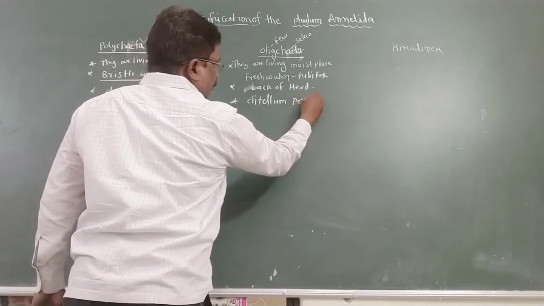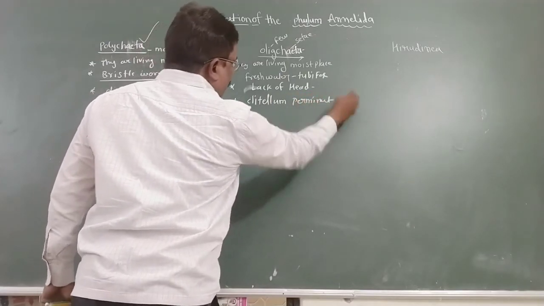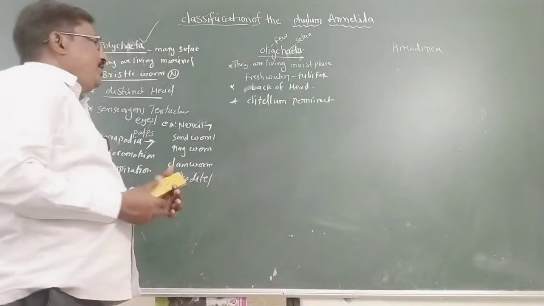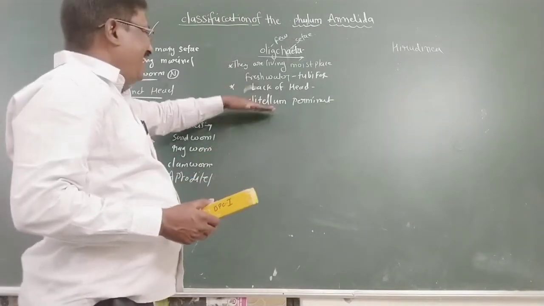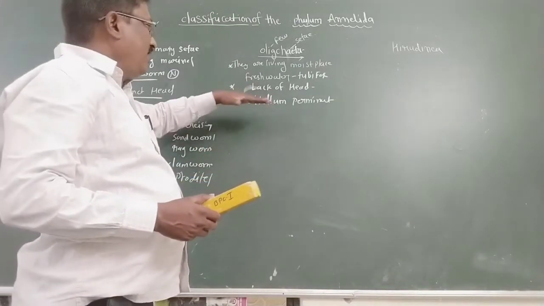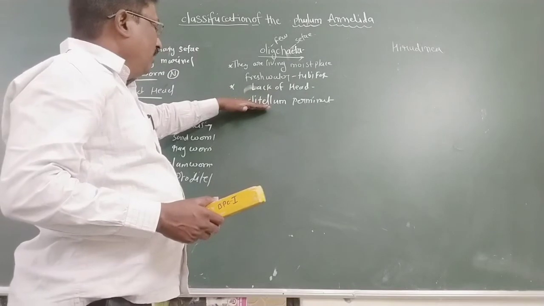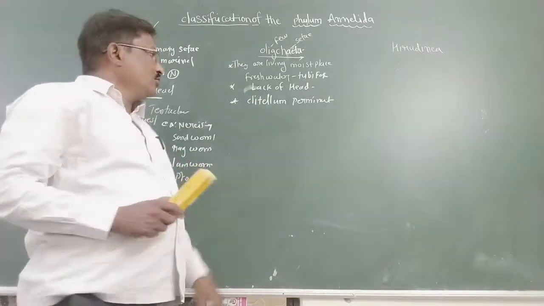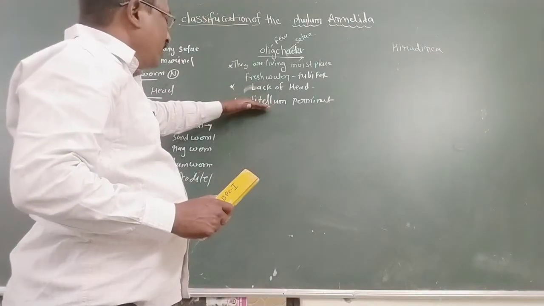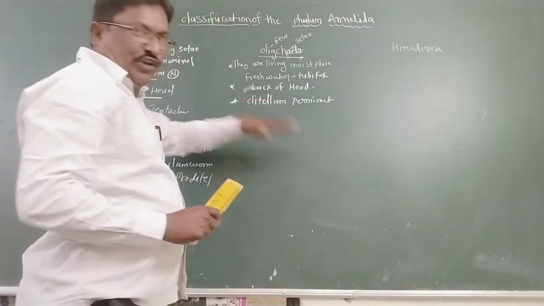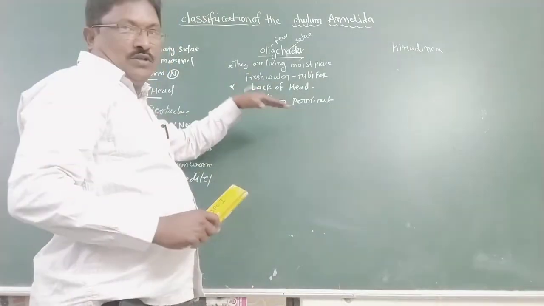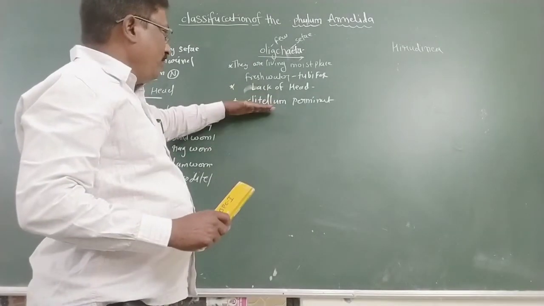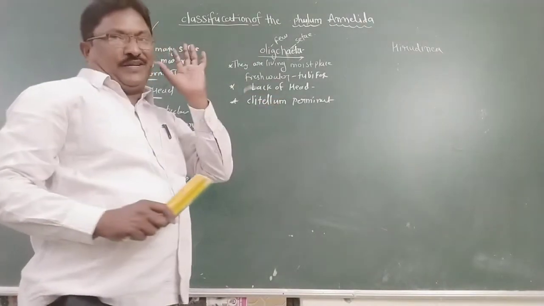In Oligochaeta the most important point is the clitellum. The clitellum is located in the 14th, 15th and 16th segments of the earthworm. It is permanently present. The clitellum is otherwise called the cingulum or belt.